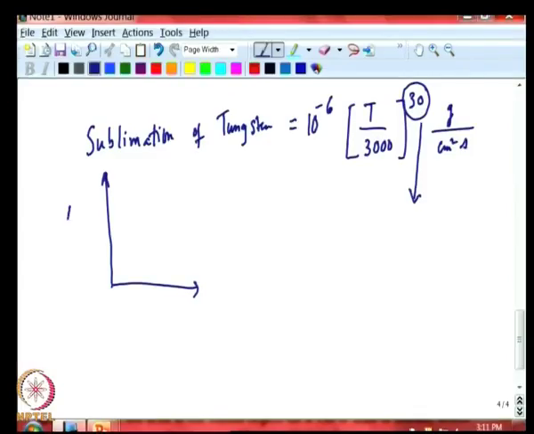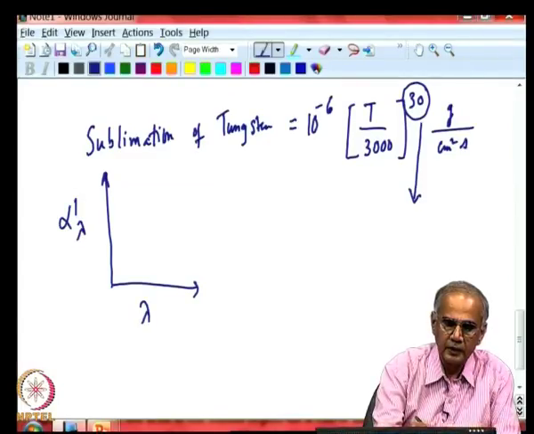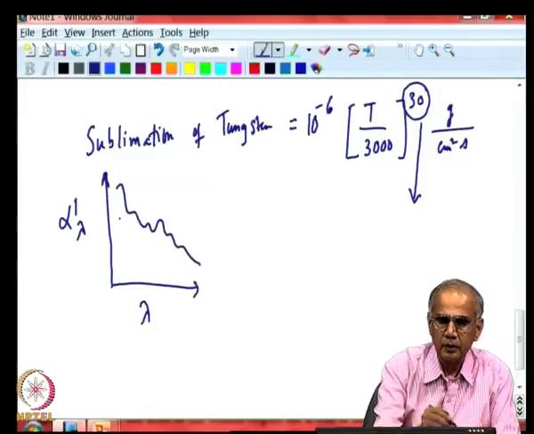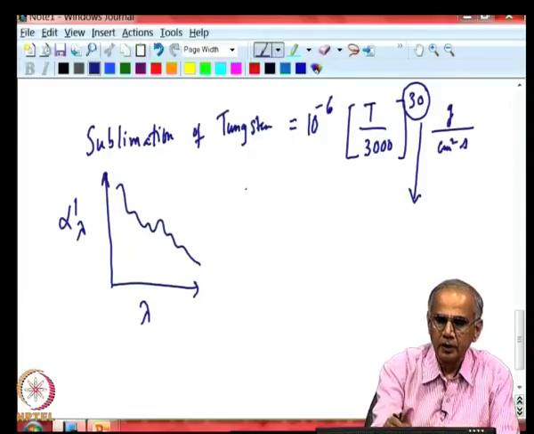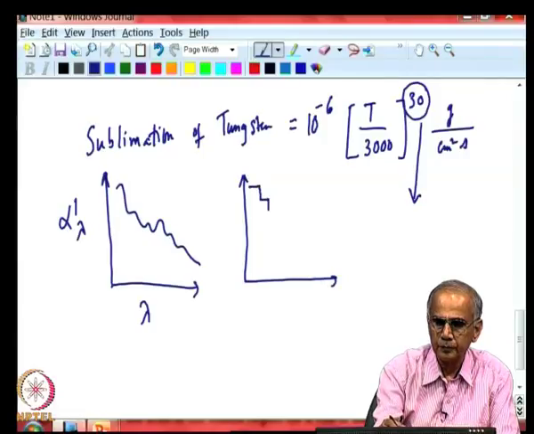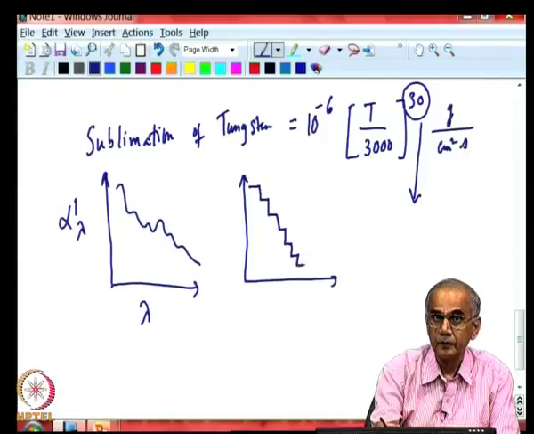Now, let me take a few examples to illustrate how one computes total absorptivity and emissivity for materials. Now, let us take a typical example here of any material, and let us say the variation of directional spectral absorptivity with wavelength is like this. Now, in today's world, we will replace that by a series of values, step size.